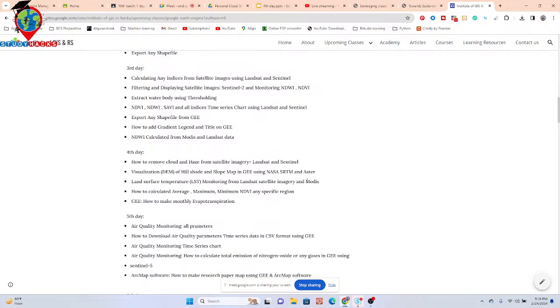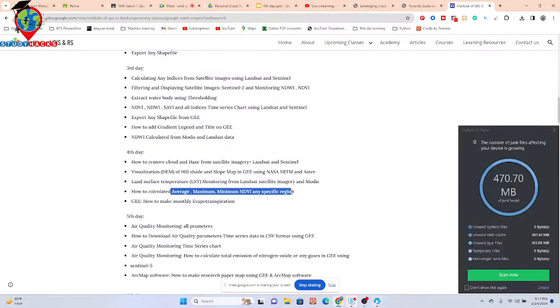Okay. In the previous class we talked about MODIS. In this session, I talk about Landsat imagery, how we can easily use it and monitor the LST. Not only the LST, but also the urban heat island, as well as the UTFVI index, how we can easily monitor using the LST. So these types of things I also try to complete in this session, and how to calculate average, maximum, minimum NDVI for any specific region, as well as how to make the monthly time series chart.